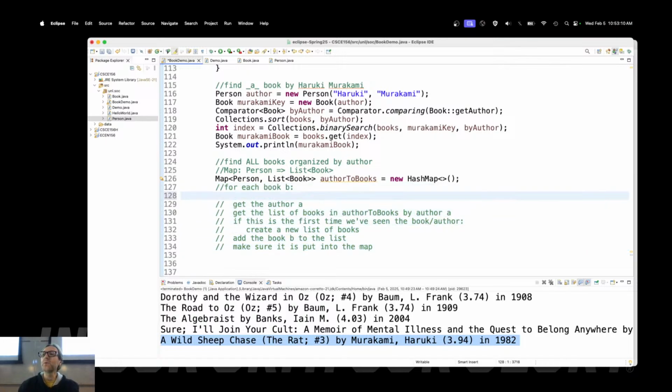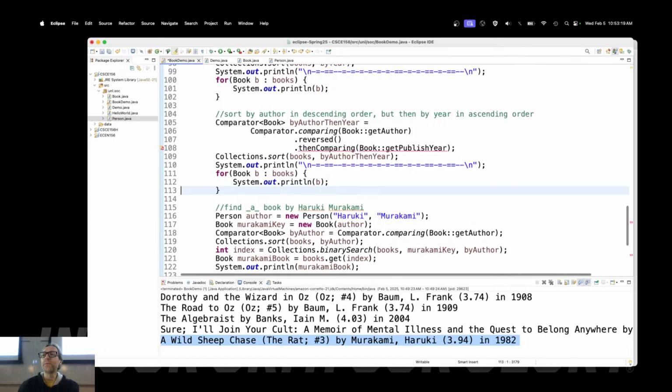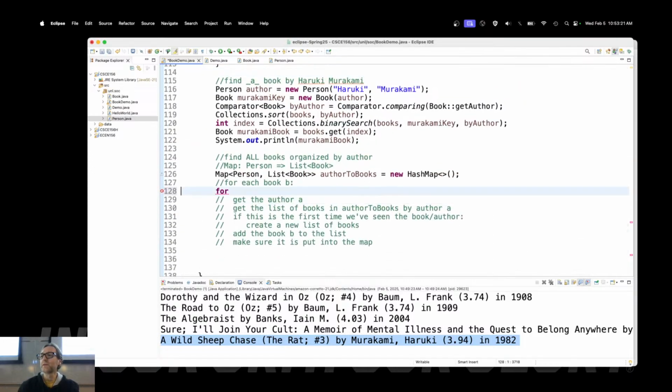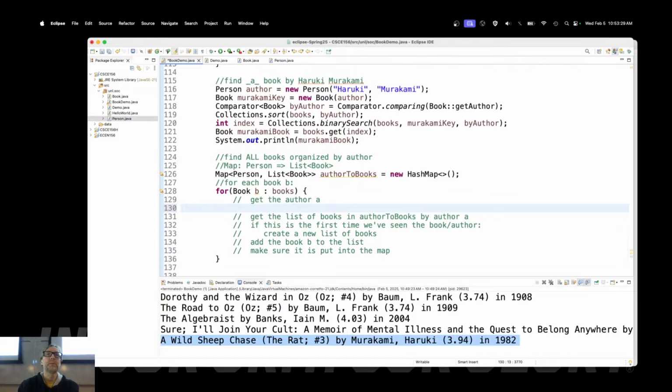I'm going to replace each one of these lines with actual code. So we know how to iterate over each book. We've done it now a dozen times here, right? For each book, I'm just going to steal that code up there. There we go. For each book B, get the author A, B.getAuthor. And I can store that into a person, I'll call it author instead of A. It looks like I've already used it, so I'll go with A.